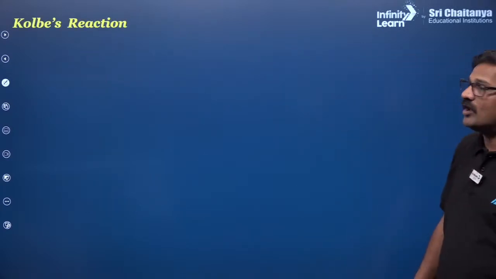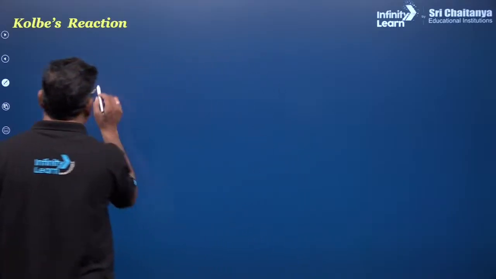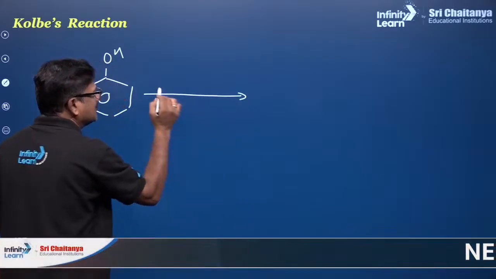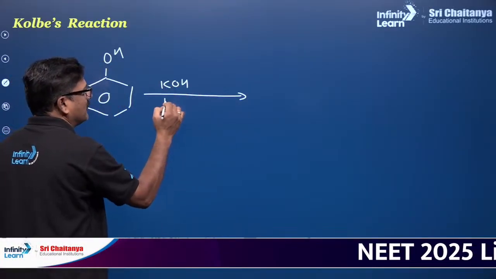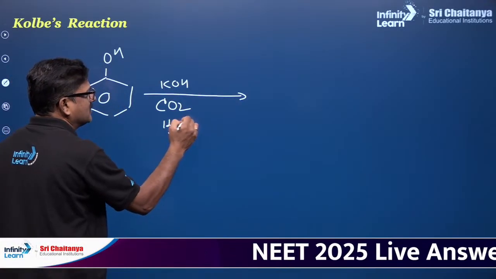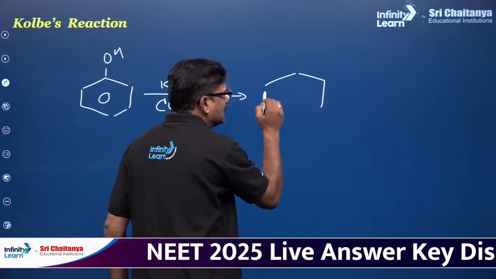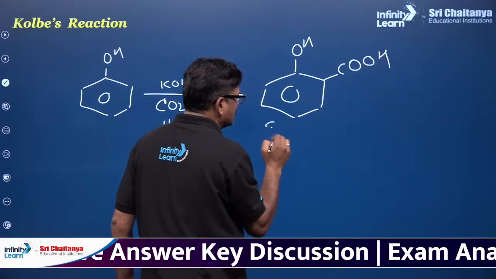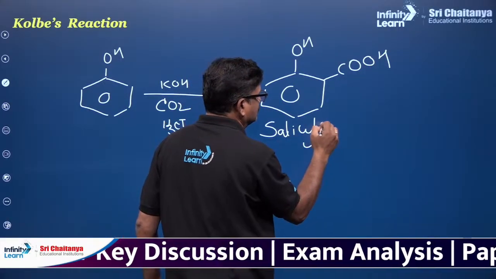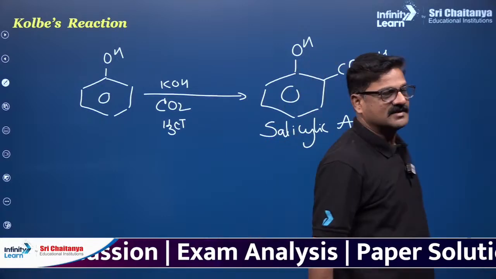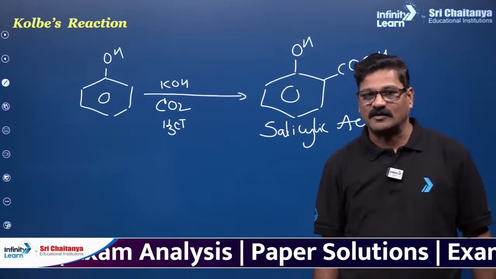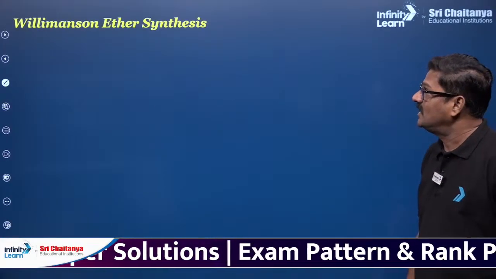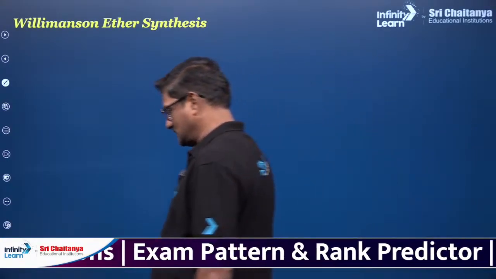And one more here, Kolbe's reaction. This is the Kolbe's reaction. You can see this is your phenol, and it is treated with potassium hydroxide followed by CO2. Later hydrolysis takes place. You are going to get phenol COOH. This is called salicylic acid. So this salicylaldehyde and salicylic acid are very important in pharma industries. This reaction is called Kolbe-Schmitt reaction.